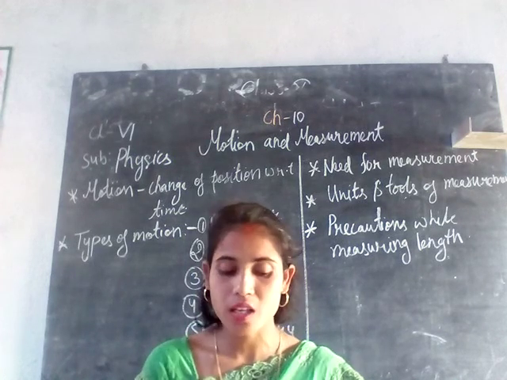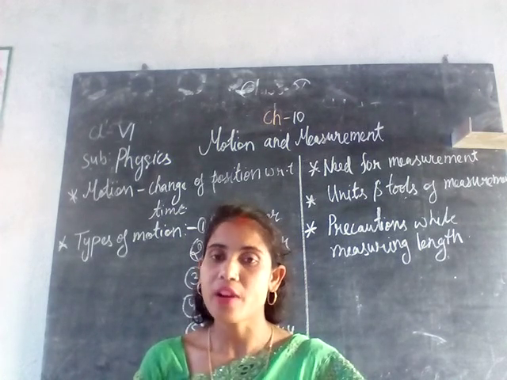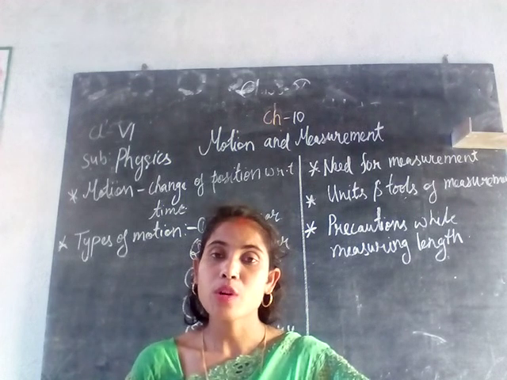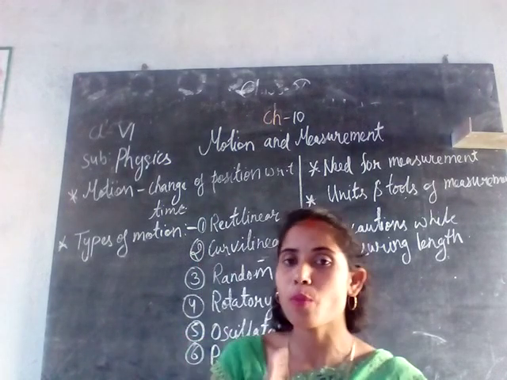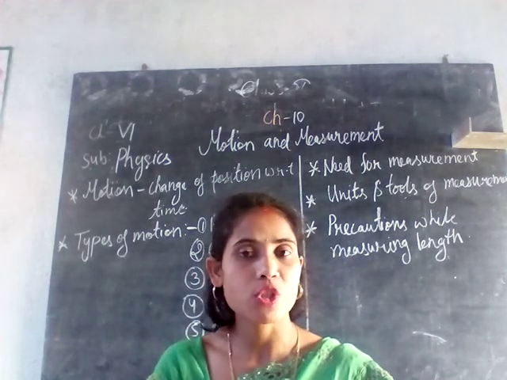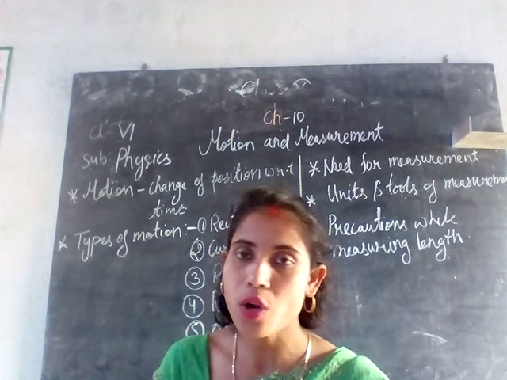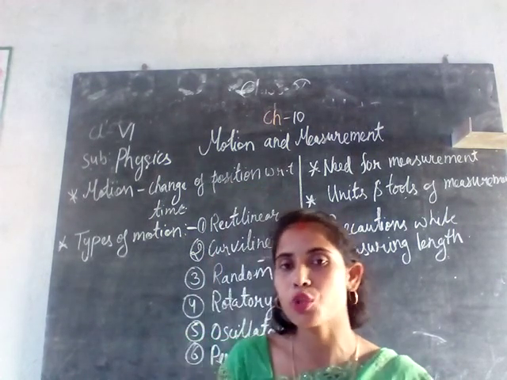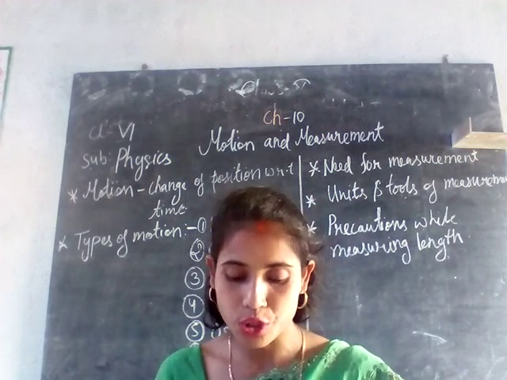You can see even the ringing arm also has a vibratory motion. So what does the pendulum clock do? It oscillates from one position to another position and again returns to the mean position. That kind of motion is called your oscillatory motion. That means to and fro motion is called oscillatory motion.